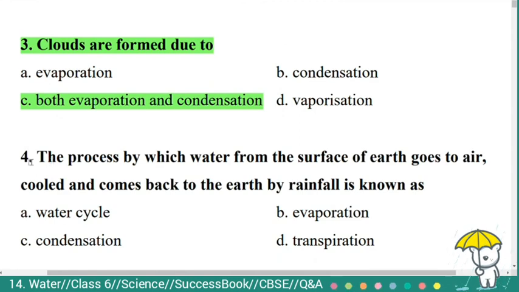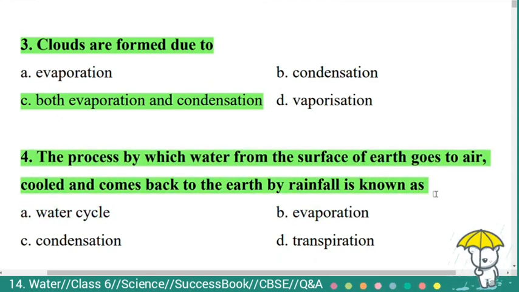Fourth question. The process by which water from the surface of earth goes to air, cooled and come back to the earth by rainfall is known as option A. Water cycle, B. Evaporation, C. Condensation, D. Transpiration. Here the correct answer is option A. Water cycle. So the process by which water from the surface of the earth goes to air and cooled and come back to the earth by rainfall is known as water cycle.